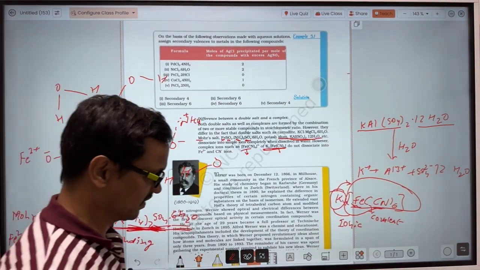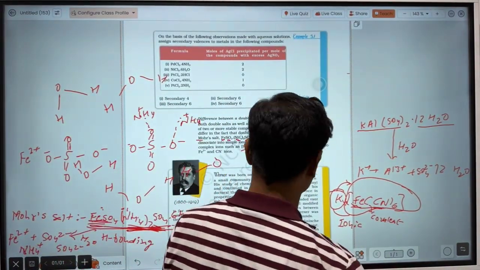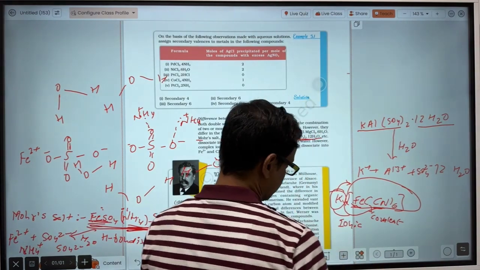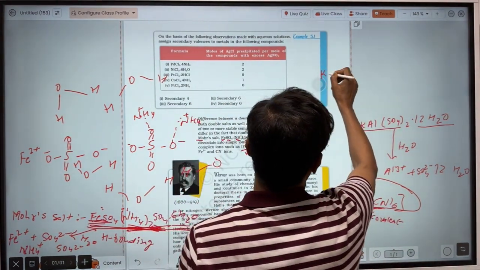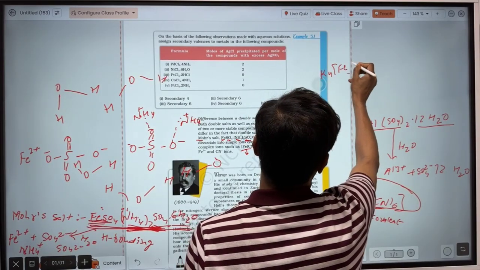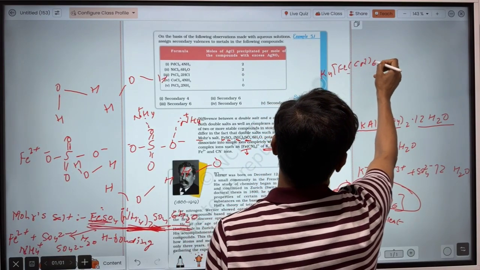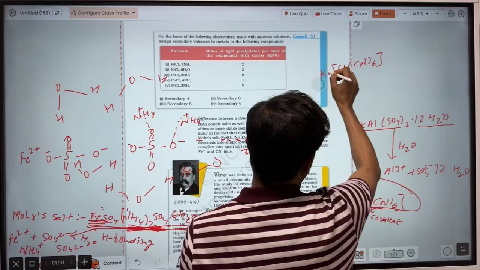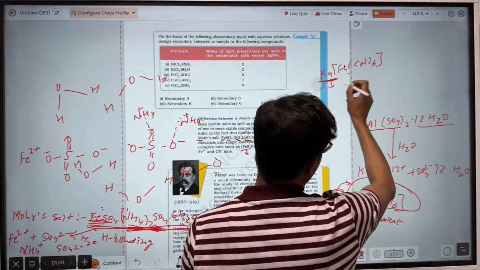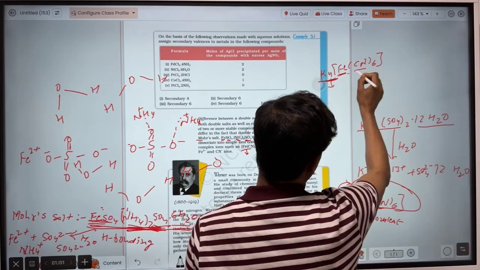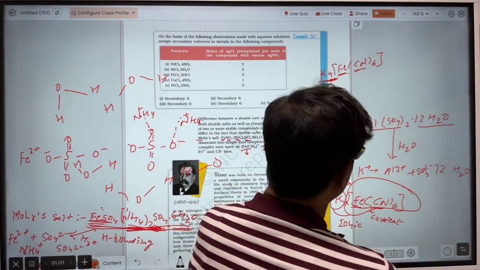So what happens when you dissolve K4[Fe(CN)6] in water? The bonding between K plus and the complex is ionic bonding, so it will separate, but the bonding between iron and CN minus is covalent.